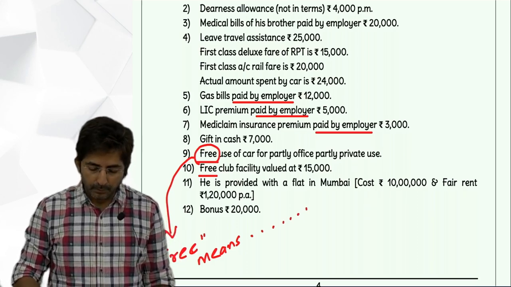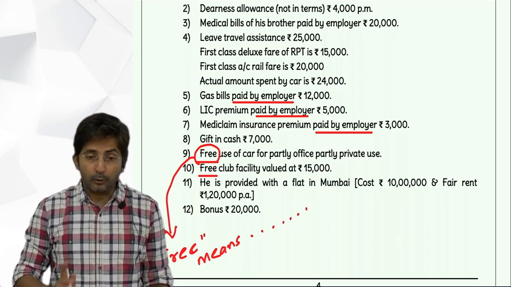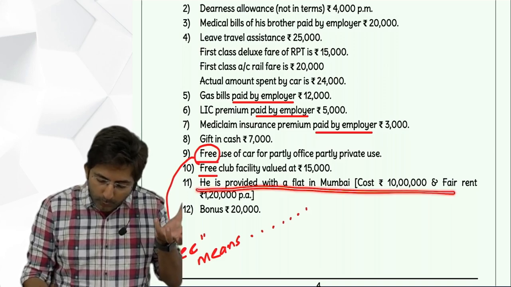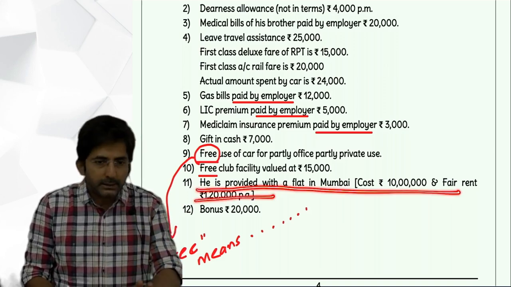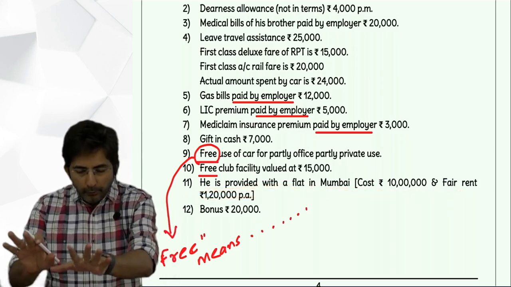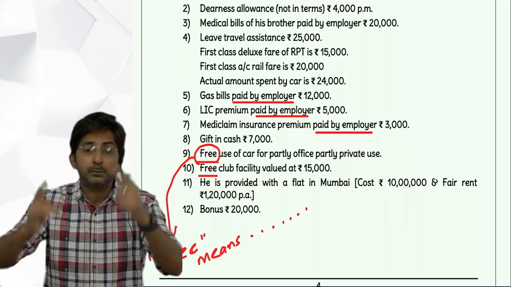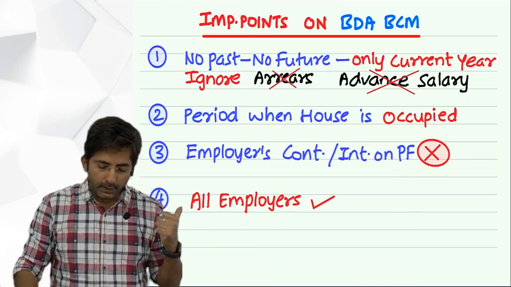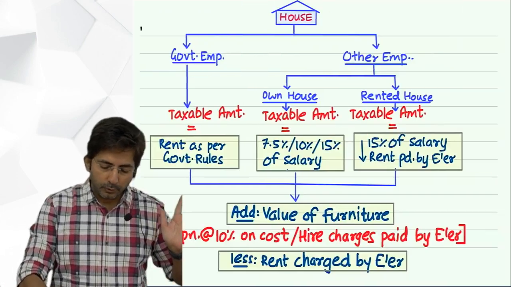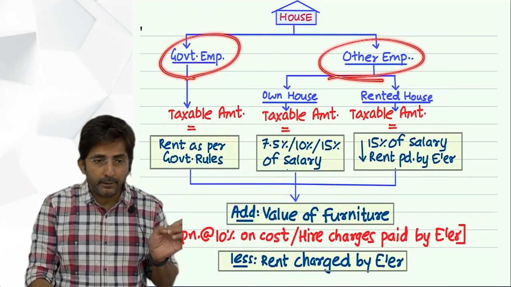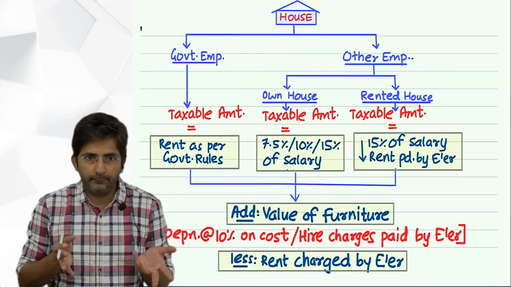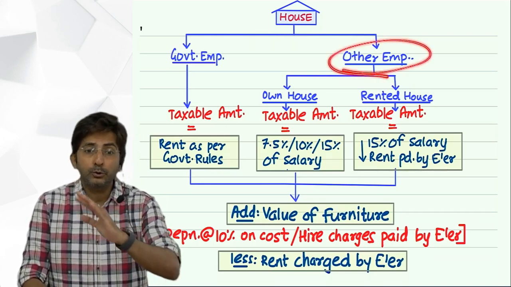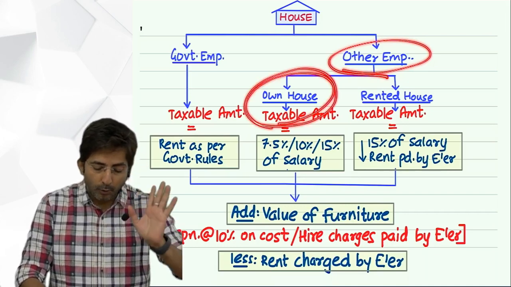Okay, then valuation of house. Now tell me the proper way. Tell me, as a student, should you get involved in the question sentence? No. The question sentence is relevant, but don't go strictly by it, go as per the system. And our system says, first check the type of the employee. So check, is he a government employee or other employee? Other, because if it were a government employee, they would write it. Nothing given means other employee. And for other employee, you should always give first priority to own house.